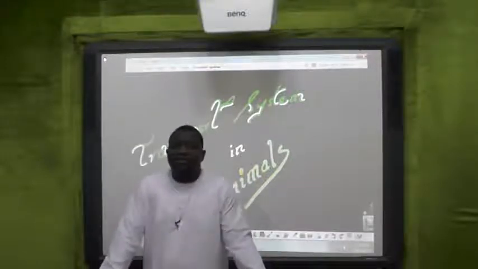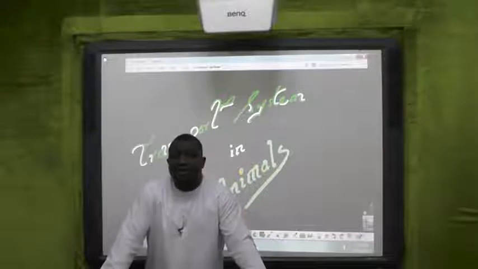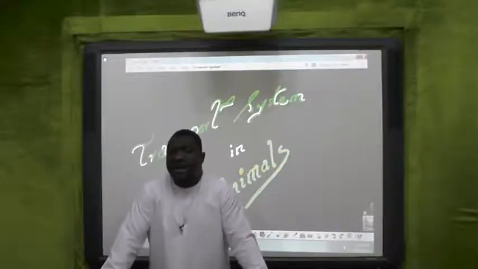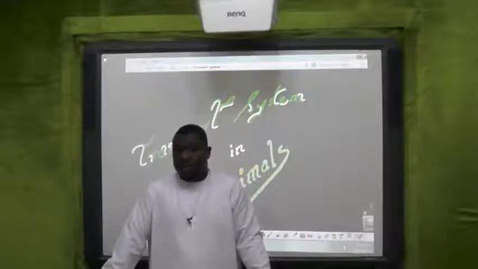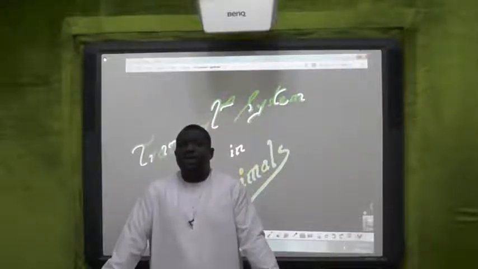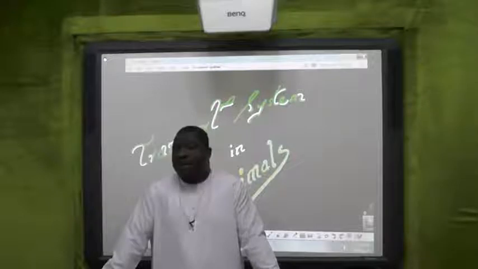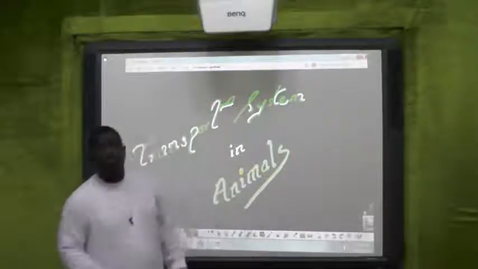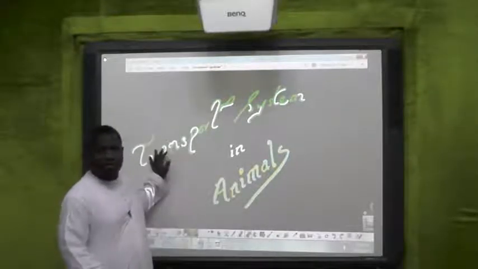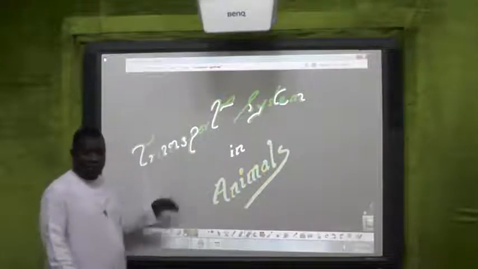This system is sometimes called the cardiovascular system, and you're going to know the reason for this. It is also called the circulatory system, and you will also know the reason for this.